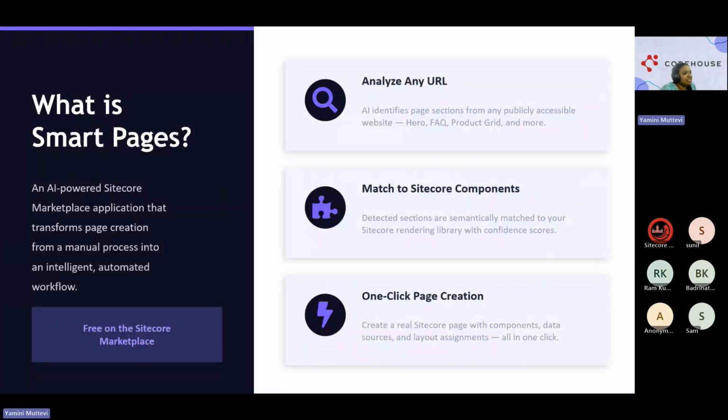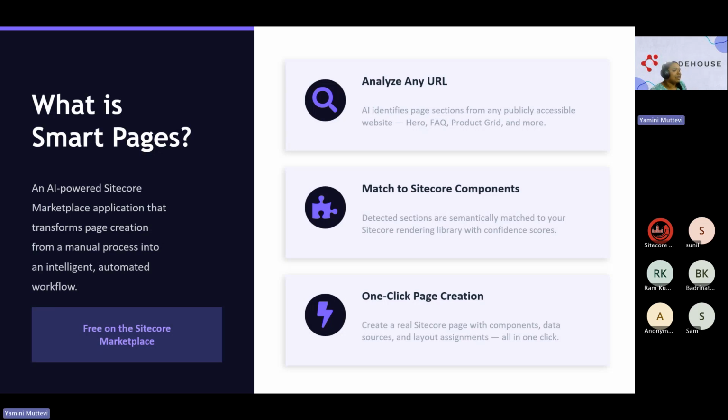It works in three steps. First, analyzing any URL. We use AI here because we are trying to analyze the page. When we input a URL, it analyzes the content. The second step is matching to Sitecore components. It matches in four ways, such as name and tags. I'll get into those details later. The third step is one-click page creation. Once we have verified everything is working, we can create the page in just one click.